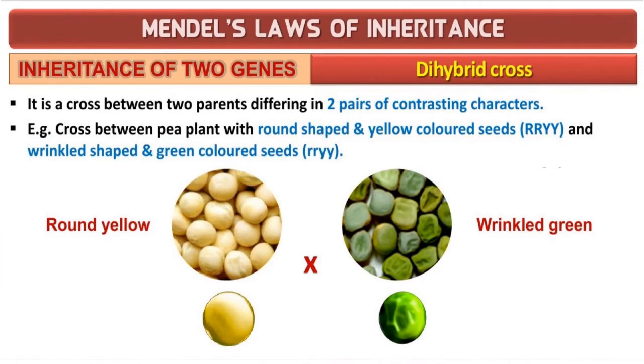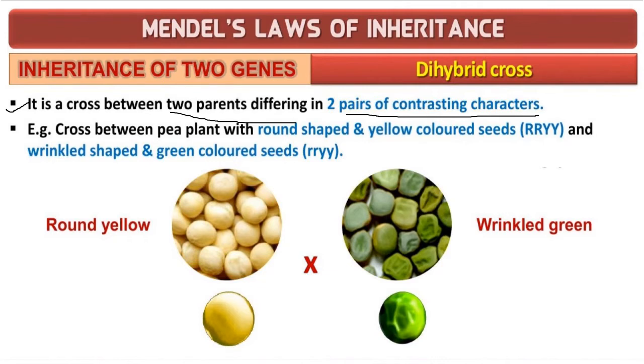Okay, so coming to the inheritance of two genes. Inheritance of two genes means it is a dihybrid cross. So what do we mean by the dihybrid cross? This is the definition for dihybrid cross: a cross between two parents differing in two pairs of contrasting characters.